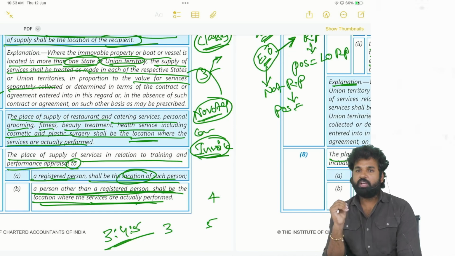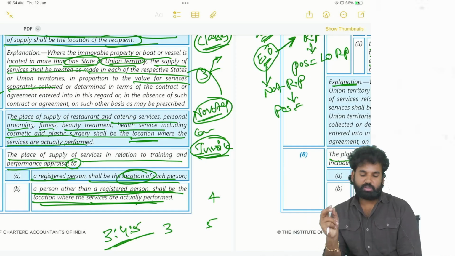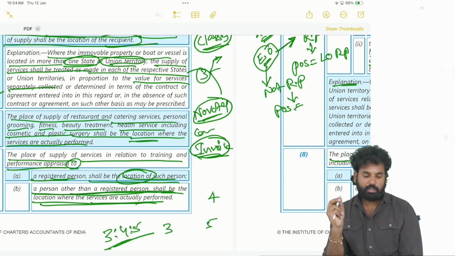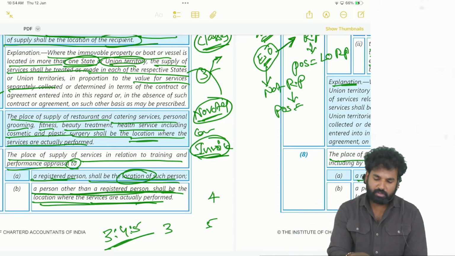In such cases, location of such company will be the place of supply. If it is provided to a person other than a registered person, that means software coaching given to a particular student, an individual, an unregistered person, in such cases the place where the services are actually performed will be the place of supply.